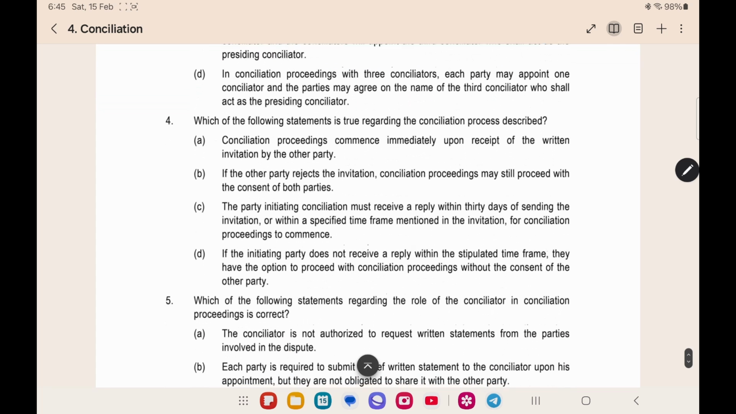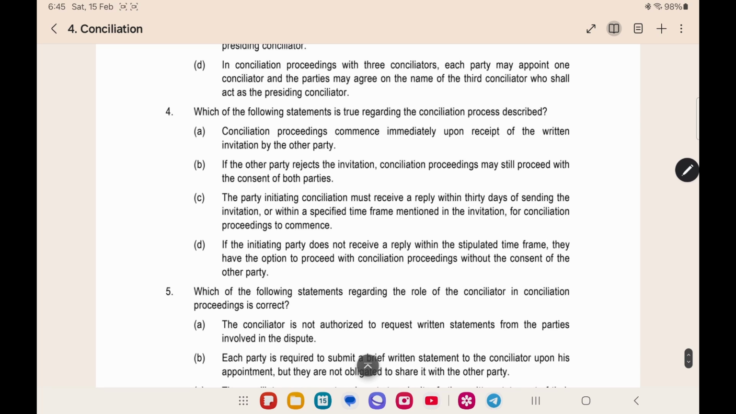Now let's read the next question. Which is true regarding the conciliation process described? Conciliation proceedings commence immediately upon receipt of the written invitation. No, the acceptance letter should be given. If the other party rejects the invitation, conciliation proceedings may still proceed with the consent of both the parties. No, the invitation should be accepted.